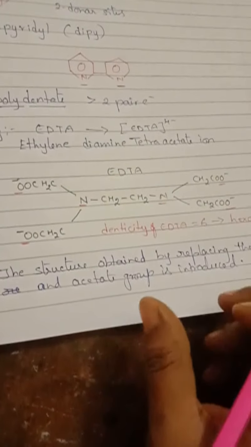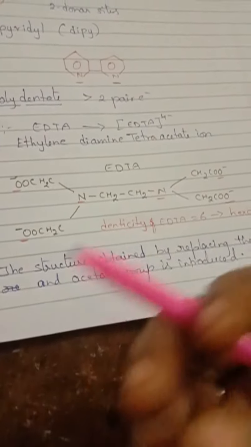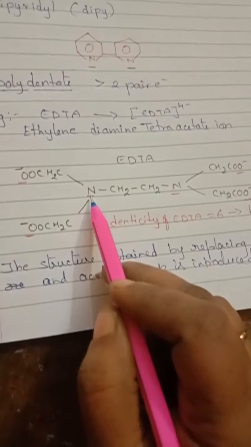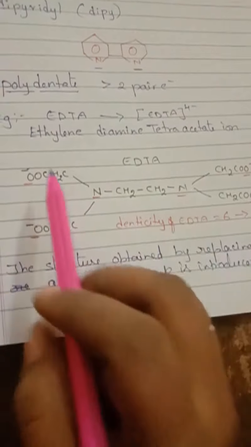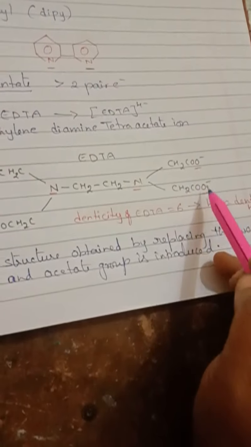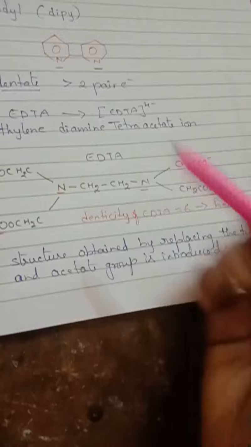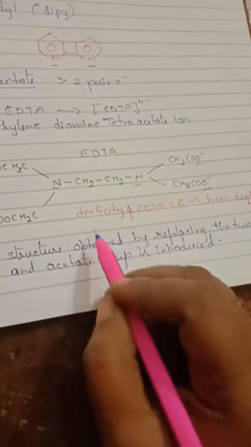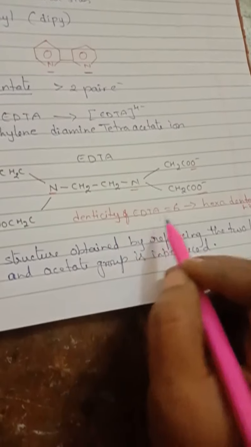So if we calculate the denticity of EDTA, meaning how many electrons it can donate: here is nitrogen. How many nitrogens are there? 1, 2. And here terminal oxygens. How many? 1, 2, 3, 4. So these 4 oxygens can donate 4 electrons and these 2 nitrogens can donate 2 electrons. So 4 plus 2, total 6. So the denticity of EDTA is 6. That is why it is called hexadentate ligand.